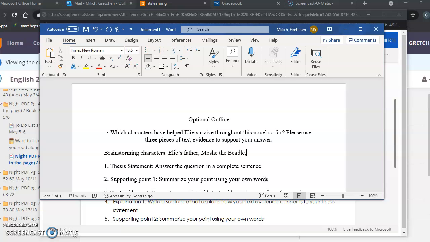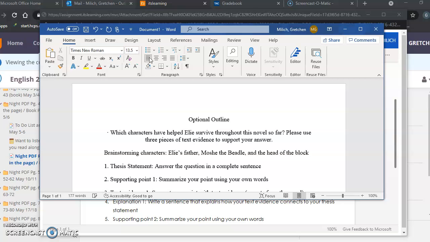This is kind of sad, but the person that I think of is maybe the person that told Ellie that he needs to take care of himself because his father is sick. So if I'm looking for that, it's in the section that we read on Wednesday, May 26th. In the book, it's on page 104. It's the head of the block. So I'm going to say, the head of the block.